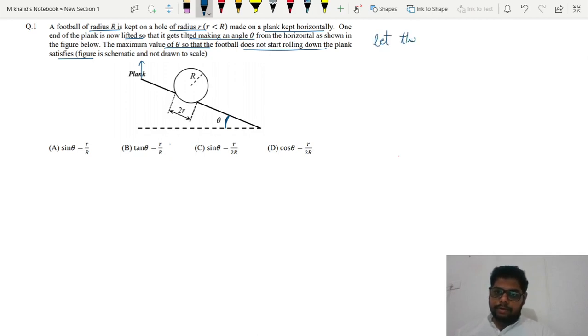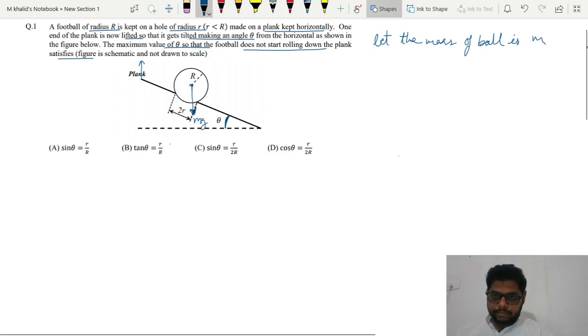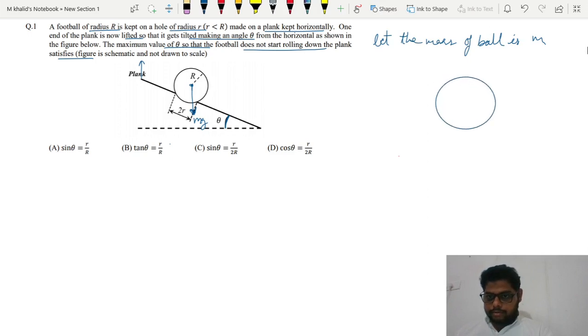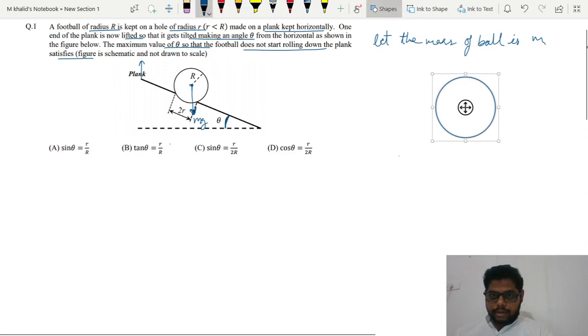let the mass of the ball be small m. If the mass of the ball is small m, then this weight will be acting vertically downward, and it will be equal to mg, obviously, right? Let me draw a circle here. Okay, this circle, and